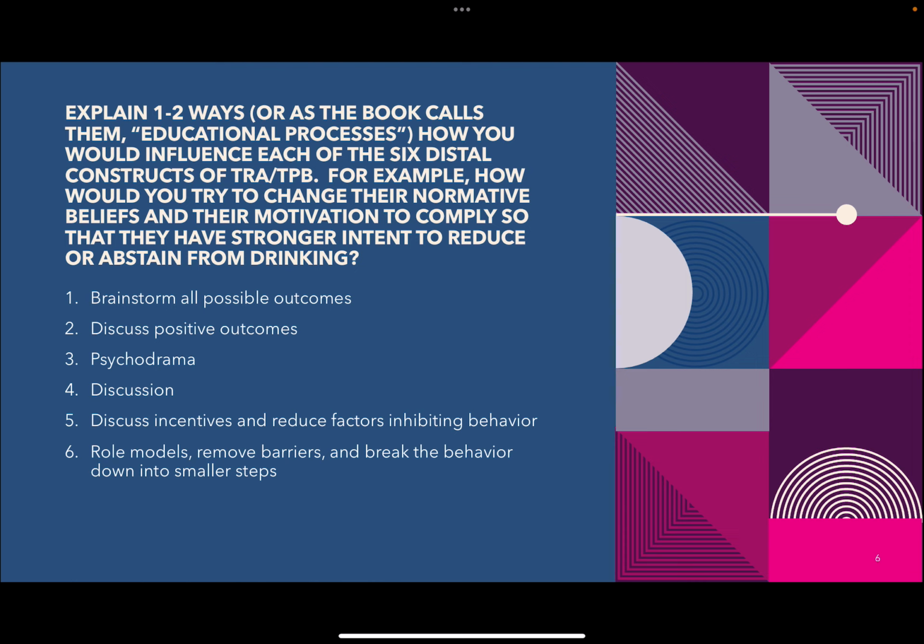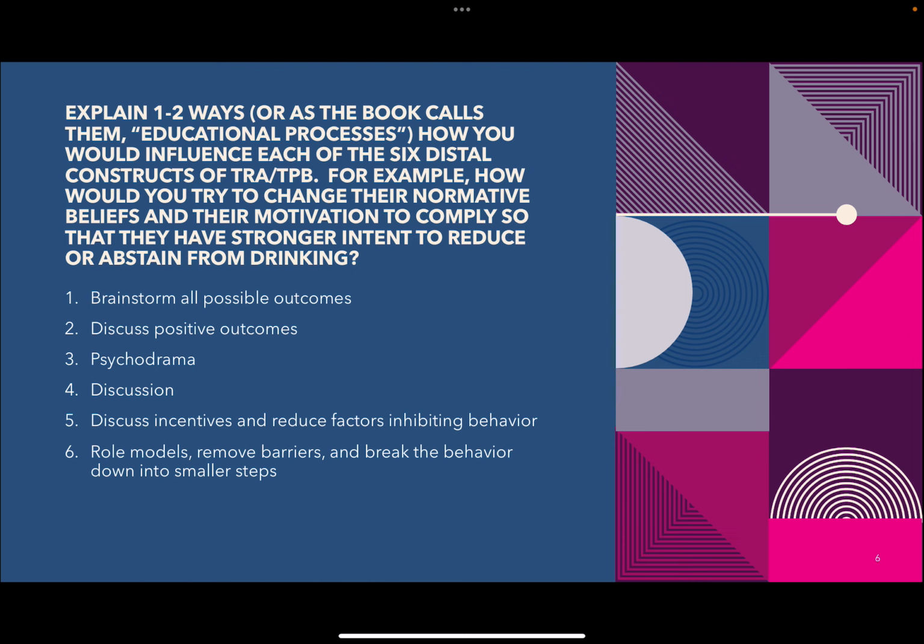All right, for 2, we're talking about outcome evaluations. This is the value that a person has on each outcome, which are the results of performing the behavior.